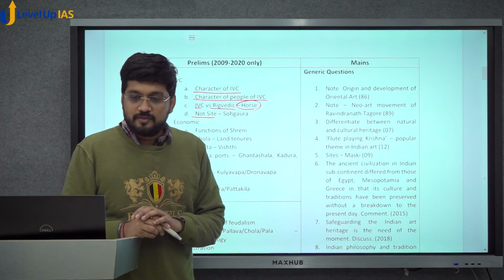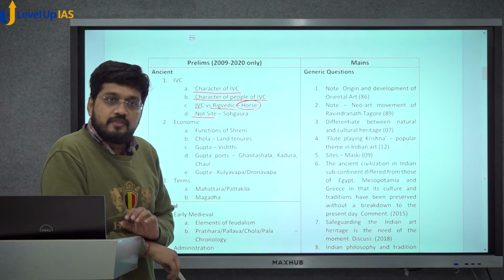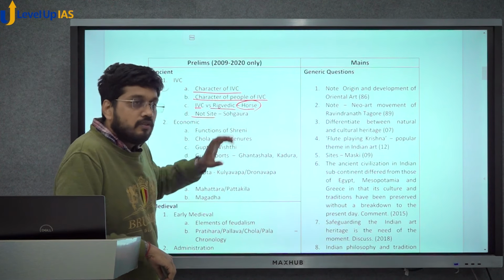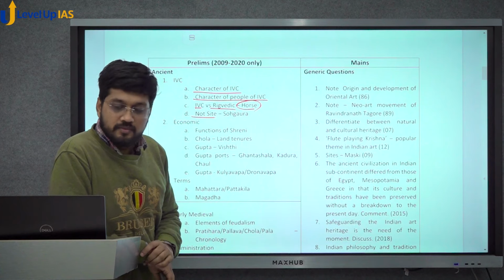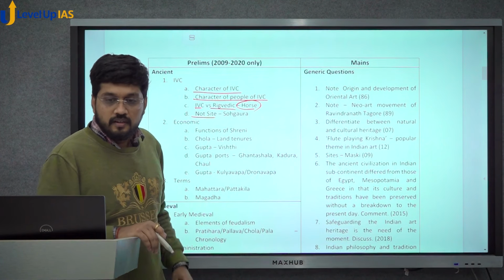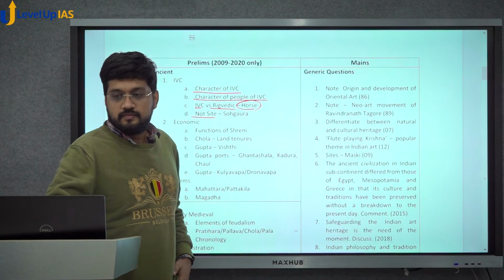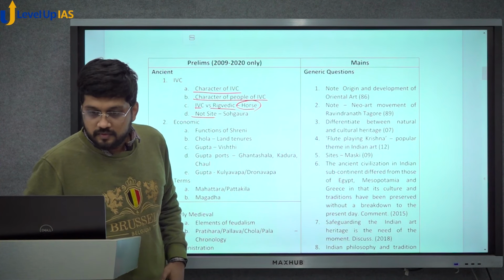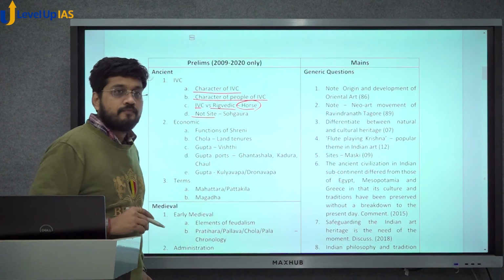What is important for us to know is, firstly, that there have been 4 questions in 10, 12 years. Secondly, the important themes for prelims are not architecture. Thirdly, then what is important?